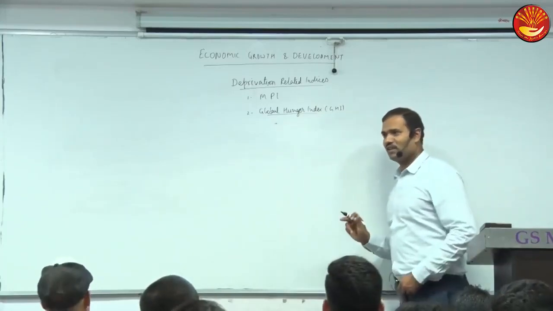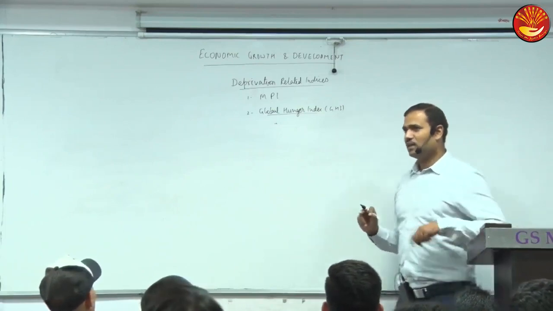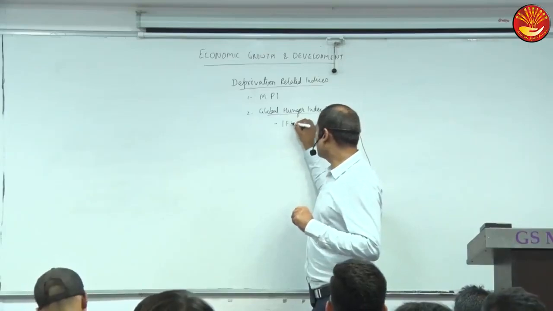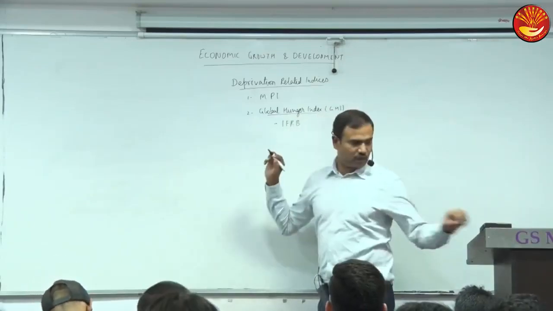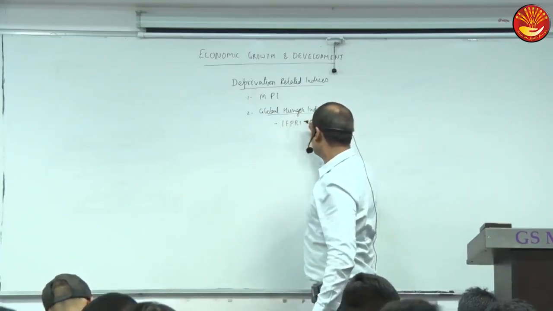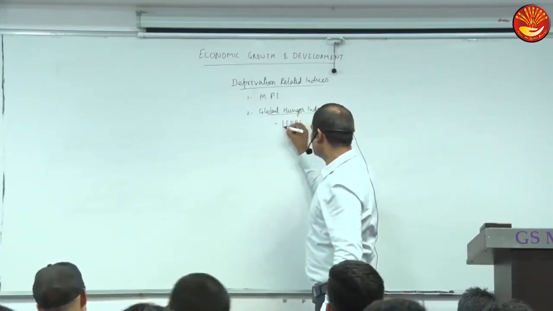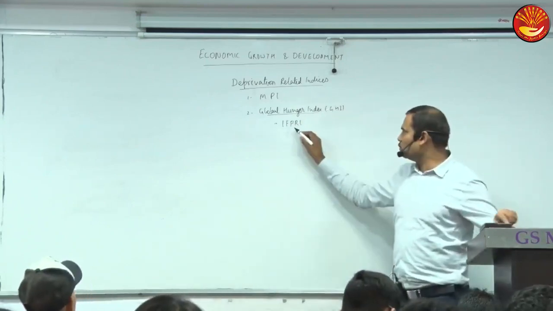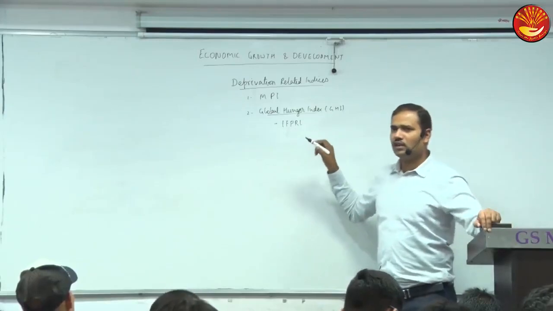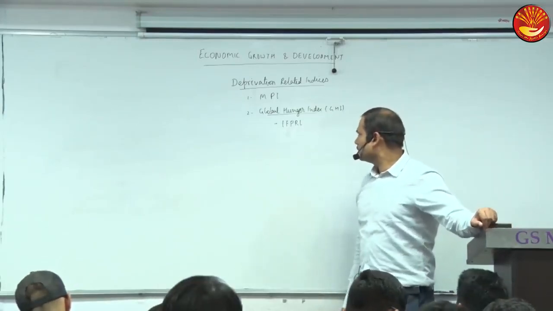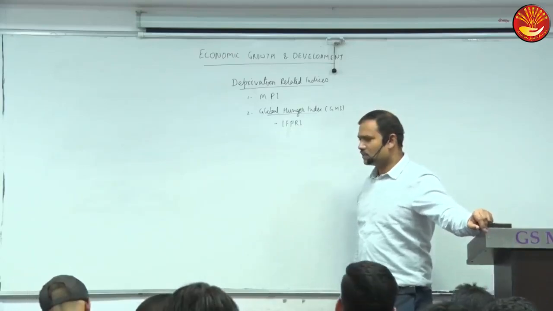No, not FAO. Actually, earlier there was an organization, IFPRI. IFPRI means International Food Policy Research Institute, not FAO.